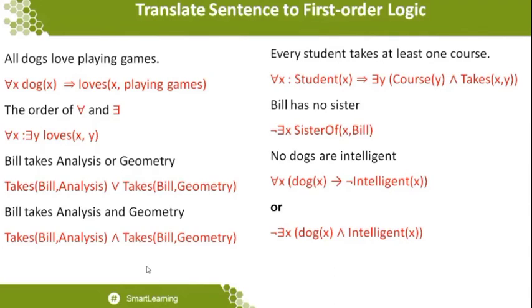The first statement is also mentioning the same thing. For all x, dog of x, which means I'm just mentioning all the dogs, which implies that it is definitely not intelligent. So both the statements say that it is not intelligent. You can take it at the universal quantifier level, or you can write it in the existential quantifier layer. You can write it in two aspects actually.